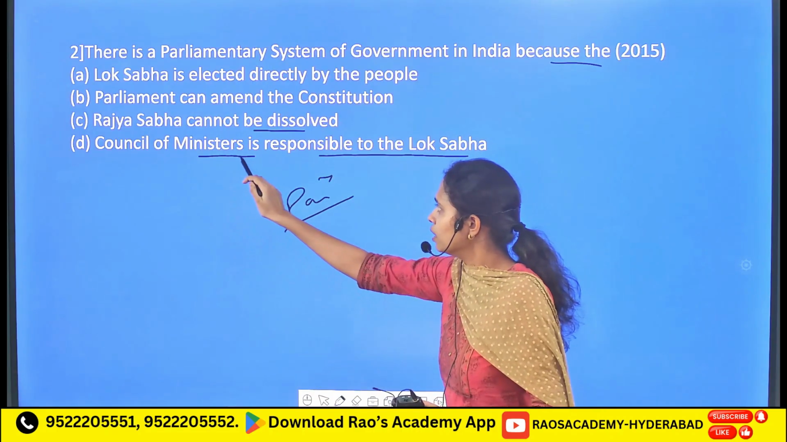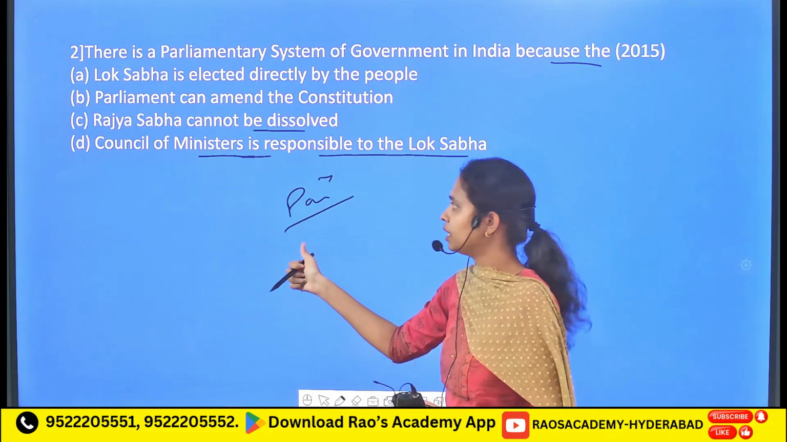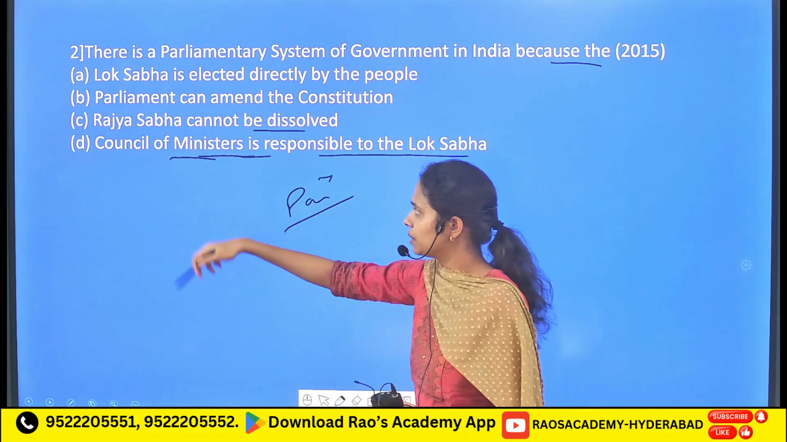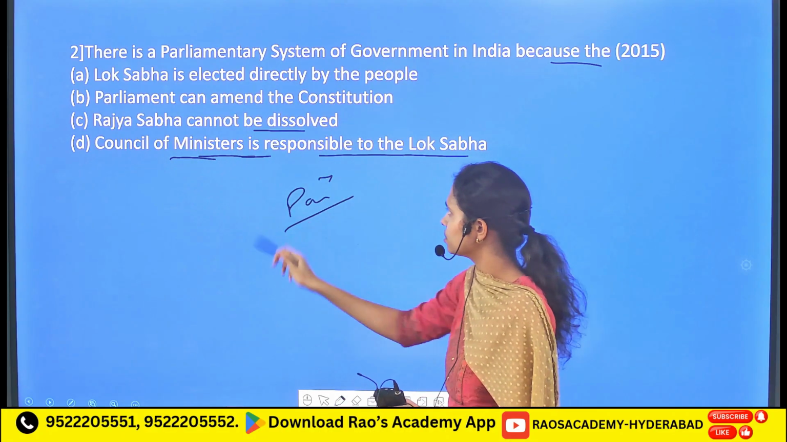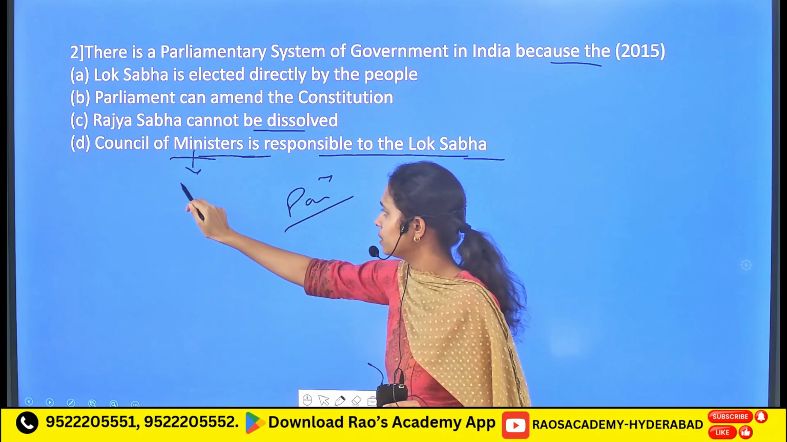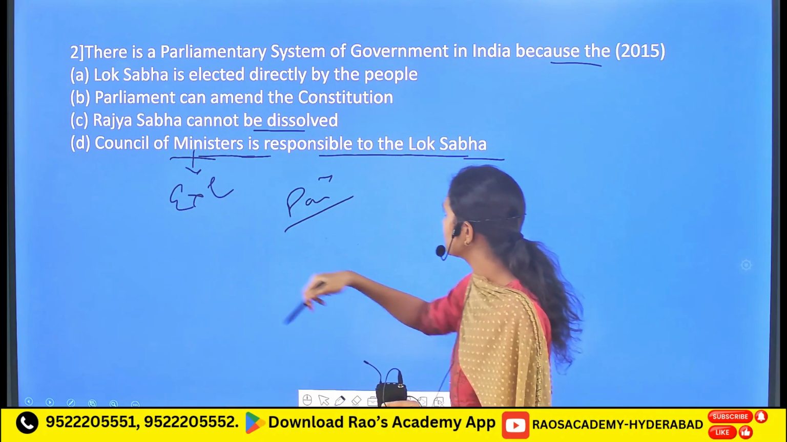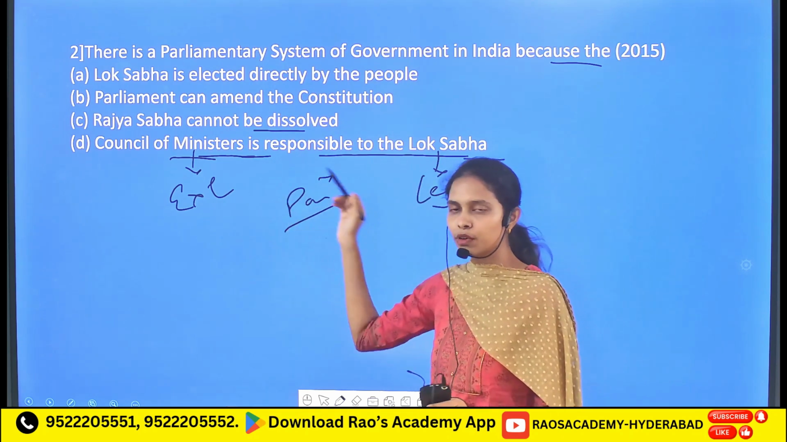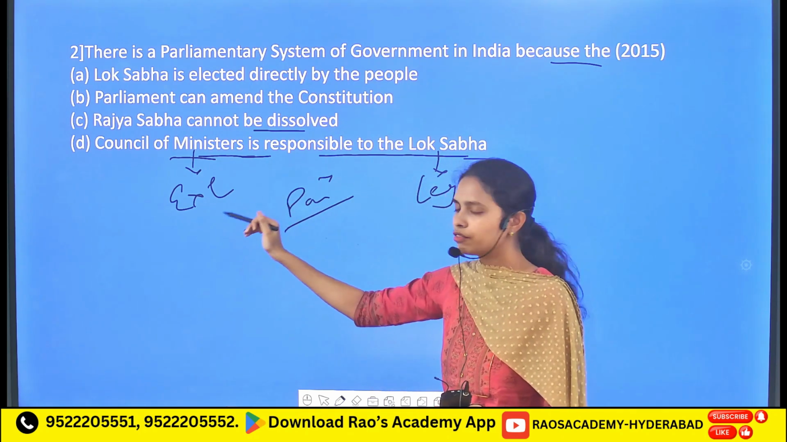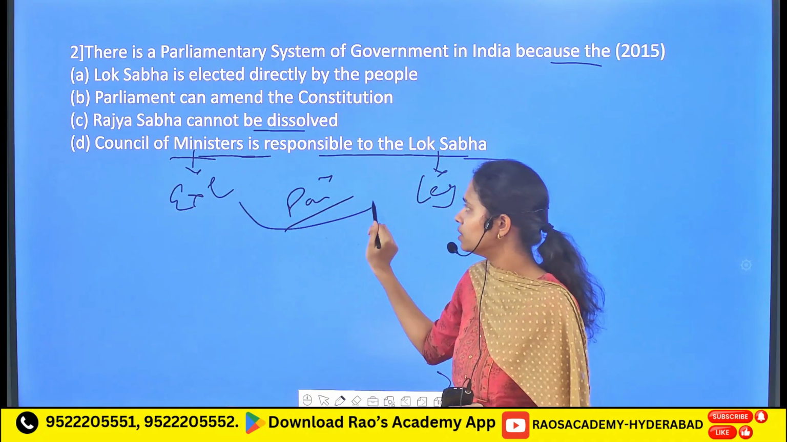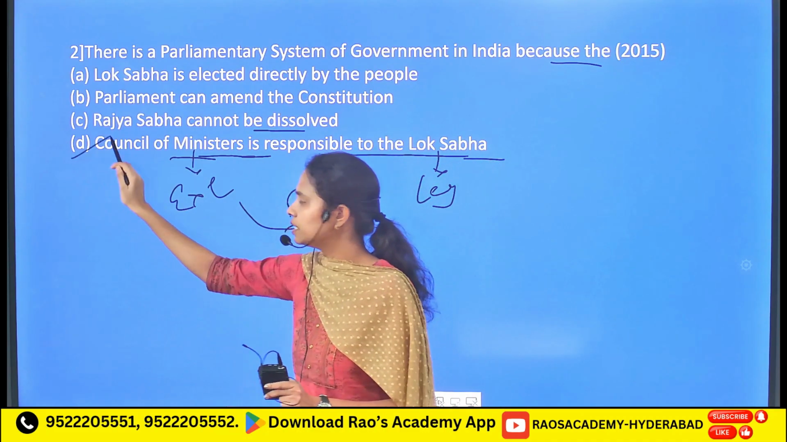So here, in order to fulfill that particular provision of the parliamentary system of government, it is the final statement D that talks about the council of ministers being responsible to the Lok Sabha. Here the council of ministers refers to the executive, whereas the Lok Sabha refers to the legislature. So the executive is responsible to the legislature, which also means the executive is accountable to the legislature. So option D is the correct statement.